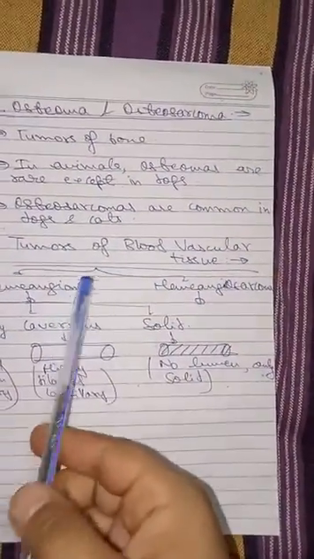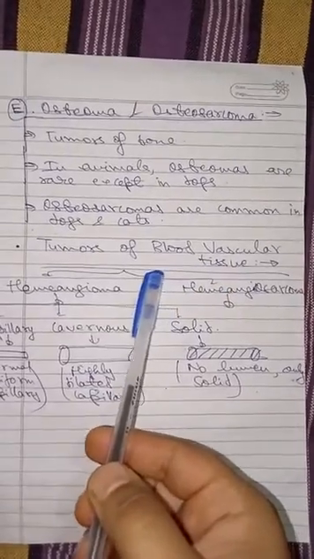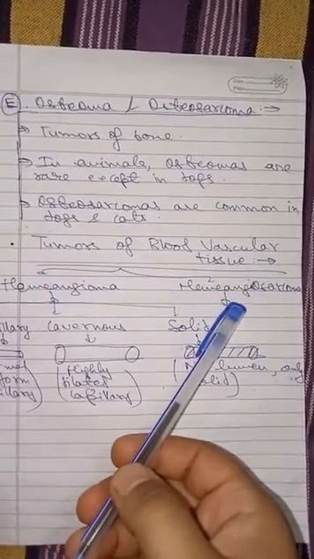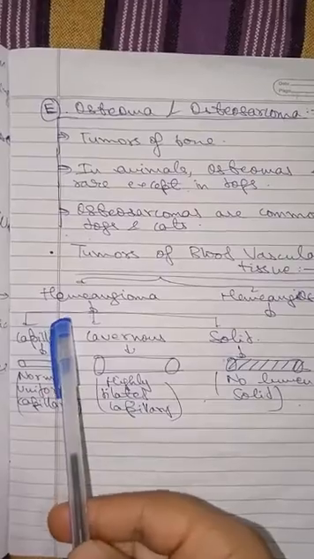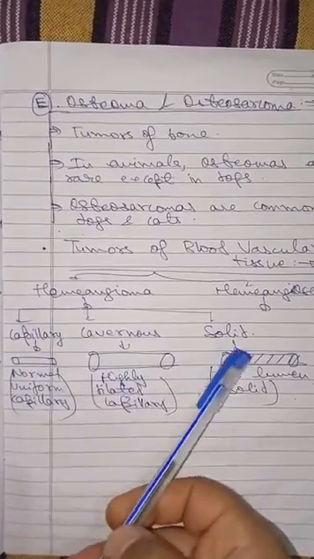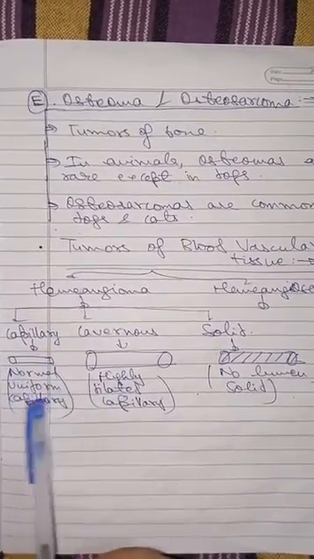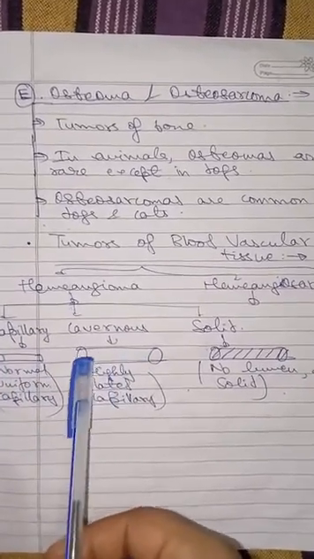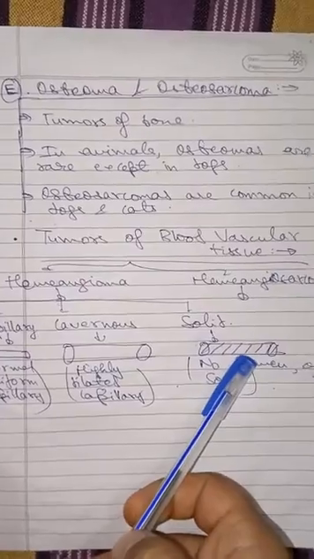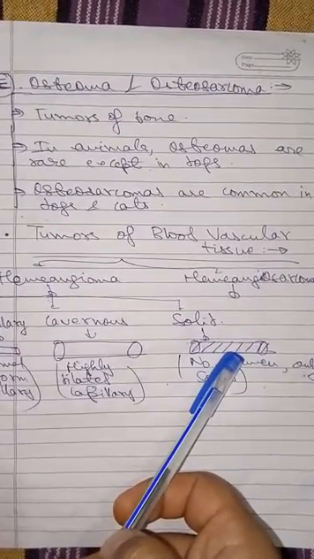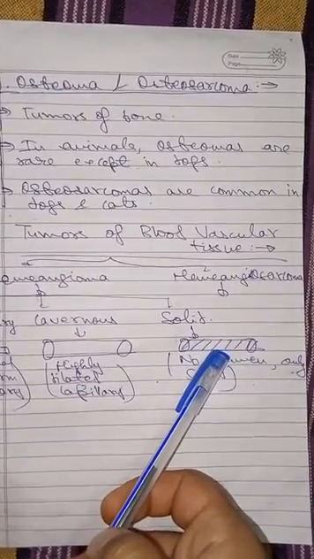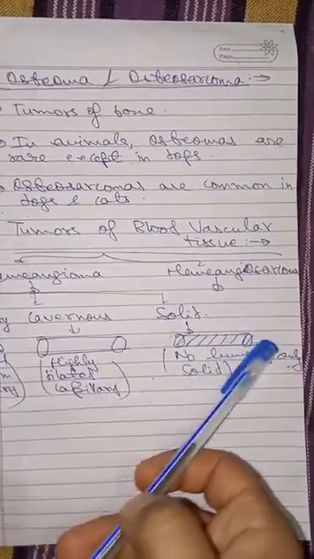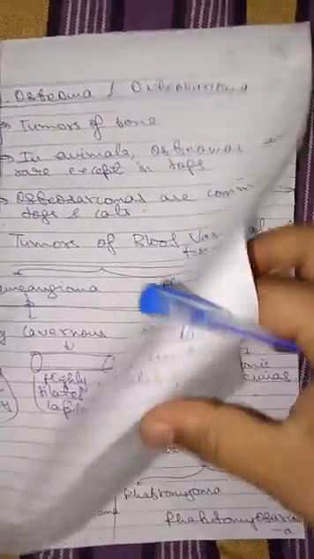Now tumors of blood vascular tissue or endothelial tissue. There are two types: hemangioma and hemangiosarcoma. Hemangioma is further of three types: capillary, cavernous, and solid. In capillary, there are normal uniform capillaries seen. In cavernous, the capillaries will be highly dilated, and in solid type of hemangioma, the capillaries will not be present. It will be a solid mass without any lumen.